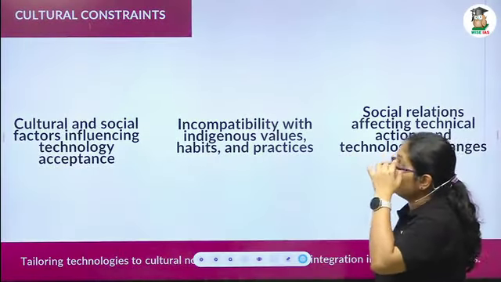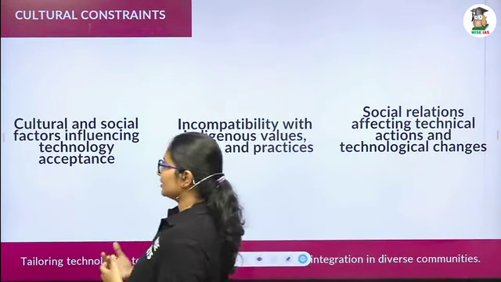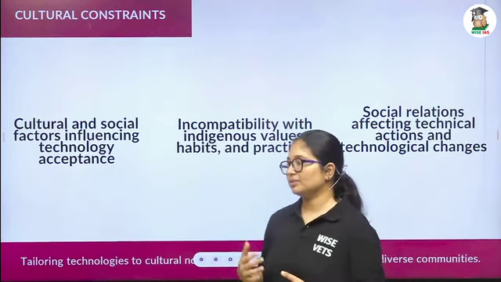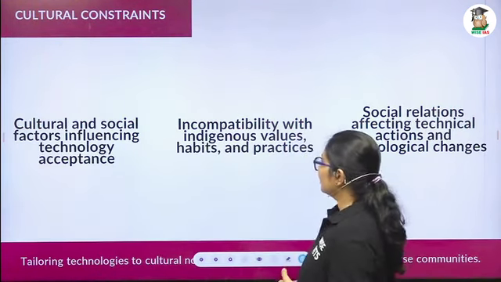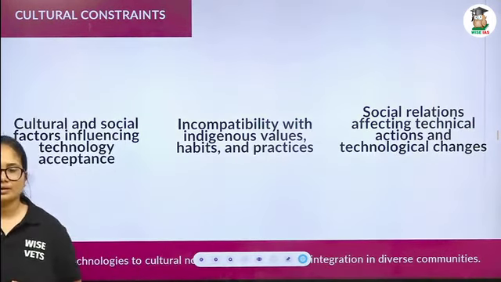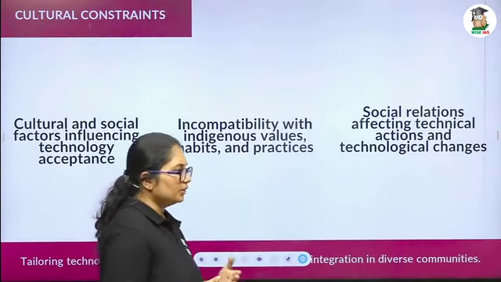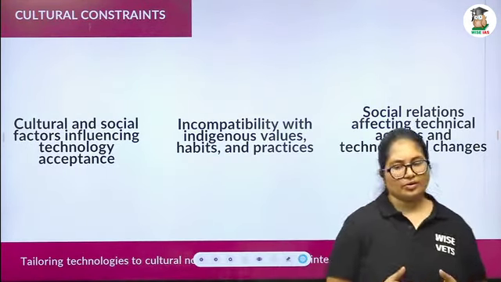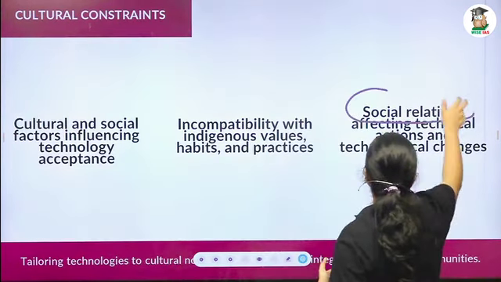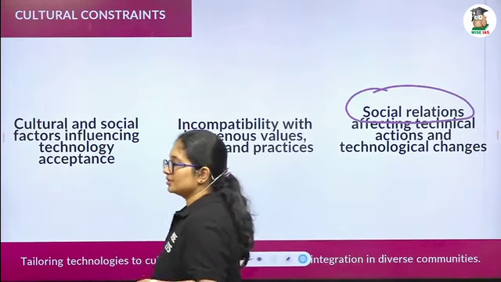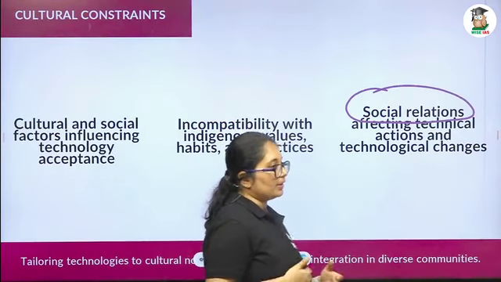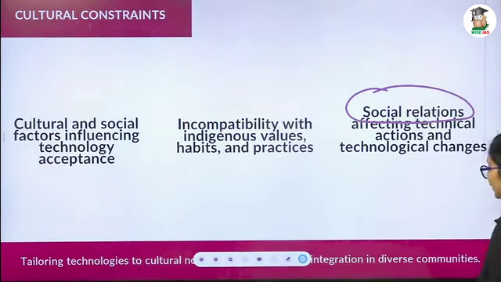This is the final one, the cultural constraint. What are they? Sometimes cultural and social factors will hinder farmers from adopting the technology. Most of the time it will contradict the indigenous values and customs of the farmer. When you are going to give a new technology, sometimes it will contradict the farmer's traditional values. And in some social relations, peer pressure from the farmer's friends might ask them not to adopt a particular technology. That also will happen. Okay.